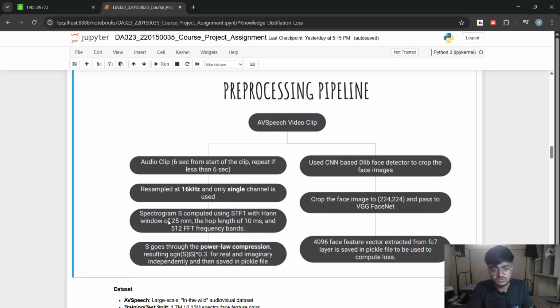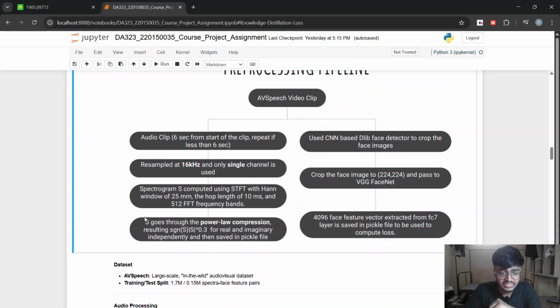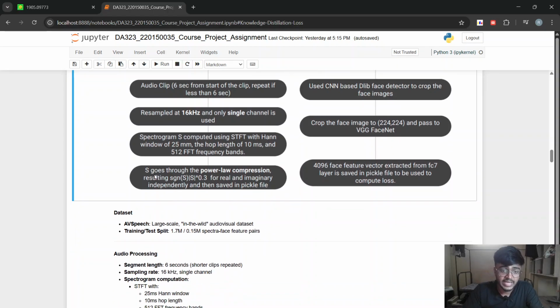Why? Because we are using a Hann window of 25 milliseconds, that is, each audio segment for which I am finding the spectrogram is 25 milliseconds. The hop length is 10 milliseconds, and hence we are getting approximately 600 time bins, because we have a 6-second audio clip divided by 10 milliseconds, which is approximately 600 time bins, and 512 FFT frequency bins. After that the spectrogram goes through power law compression, applied to the real and imaginary parts independently. This is needed because of perceptual quality, and hence we are applying the power law compression by sign of s times s to the power 0.3.